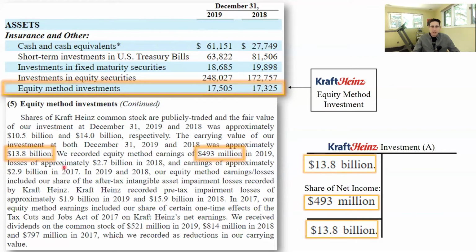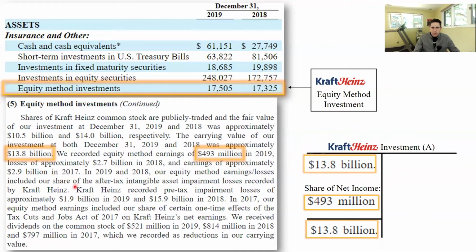Okay, next, they talk about the prior 3 years of income. So Kraft Heinz had losses of $2.7 billion in 2018. That was because of a goodwill impairment, and earnings of approximately $2.9 billion in 2017. So they had earnings in 2017. But this T account is just for the 2019 year, so I'm going to ignore the earnings in the past. That all goes into what the current equity method basis is at the beginning of the year.